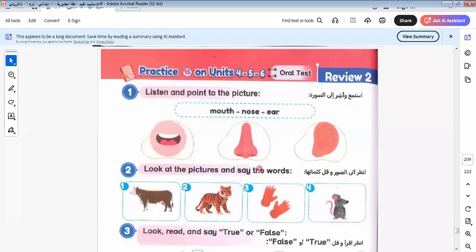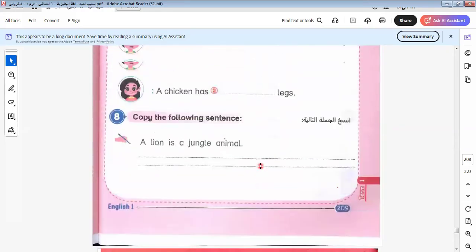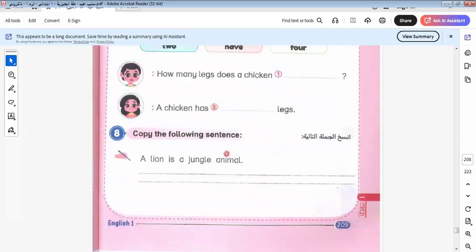Here is a review on the lessons in units 4, 5, 6. I will make this review next class. Okay. So here we finished unit 6. We end our book. Next class I will make a review on units 4, 5, and 6. And after that I will have an assignment revision, your assignment book with your textbook. But before that, later, we will do this review. Today we end our book.